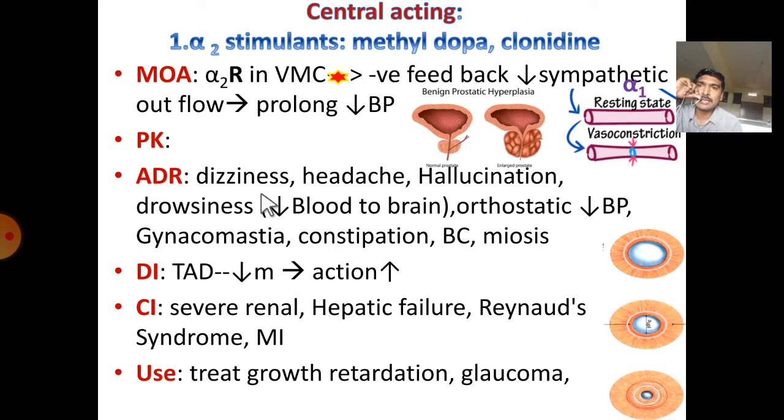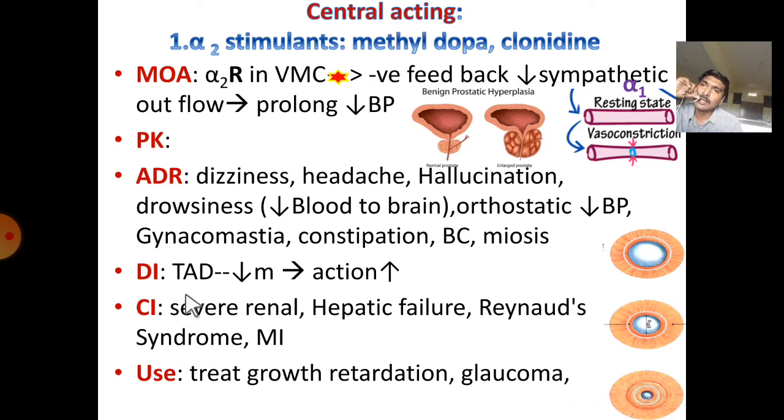Adverse drug reactions are dizziness, headache, hallucinations, and drowsiness. All these are due to reduced blood supply to the brain, and orthostatic hypotension takes place. Gynecomastia, constipation, bradycardia, and miosis also take place. Miosis means constriction of the pupil. Here we can see constriction of the pupil.